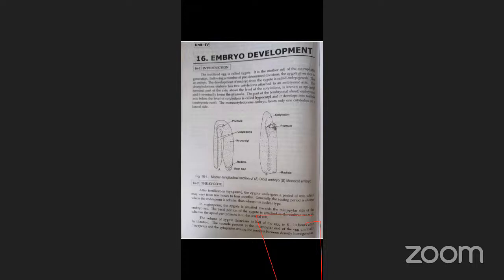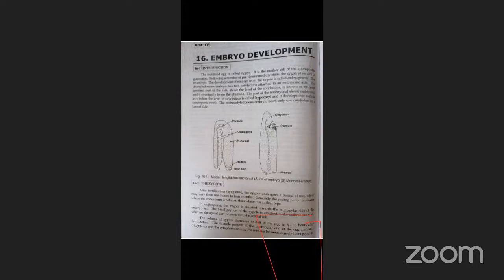What is the meaning of epicotyl? Anyone? Above the cotyledons. Yes, the terminal part of the axis above the level of the cotyledons is known as epicotyl, and it eventually forms the plumule.